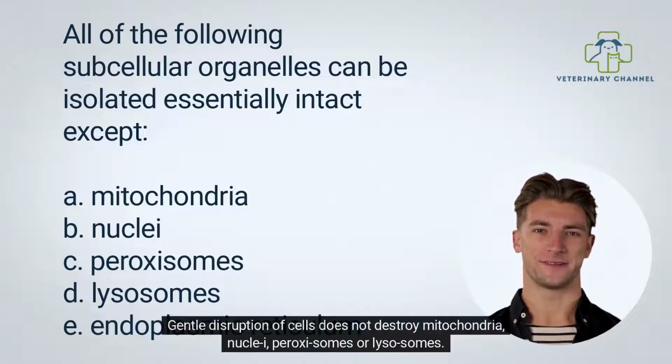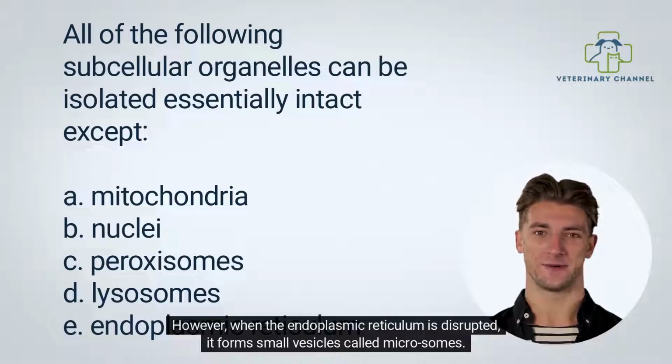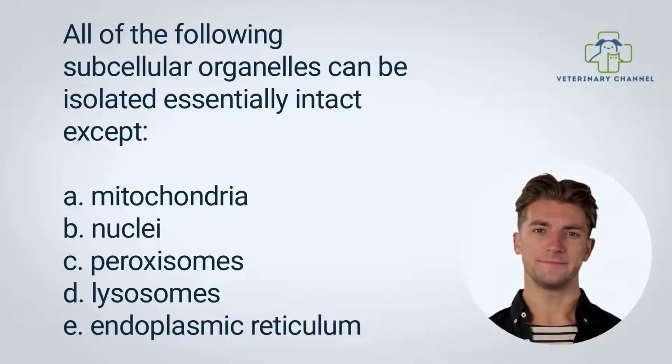Gentle disruption of cells does not destroy mitochondria, nuclei, peroxisomes, or lysosomes. However, when the endoplasmic reticulum is disrupted, it forms small vesicles called microsomes.